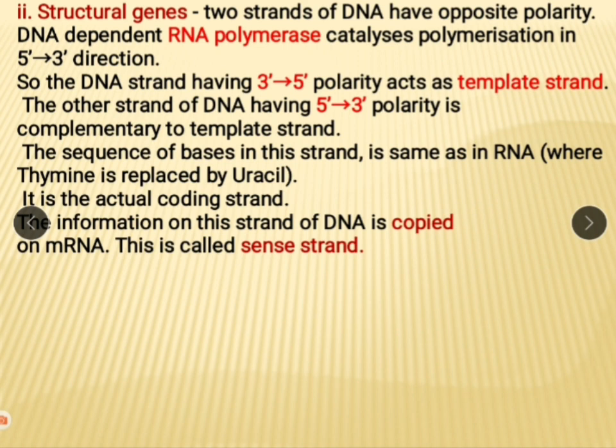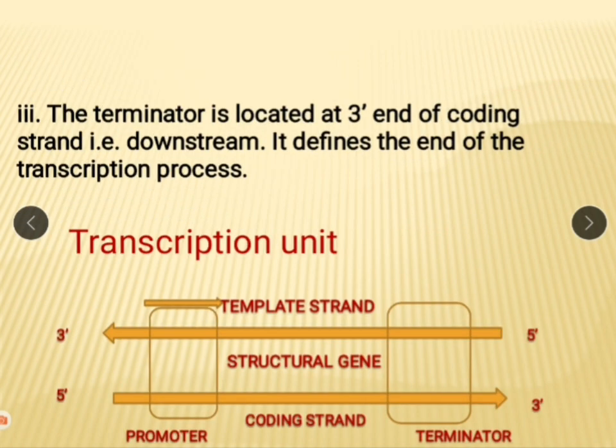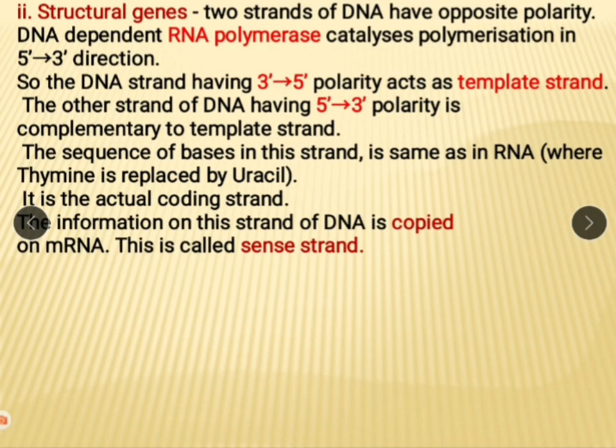So the DNA strand having 3'-5' polarity acts as a template strand, which is also called antisense strand. And this strand, 5'-3', acts as a coding strand, or it is also called sense strand.